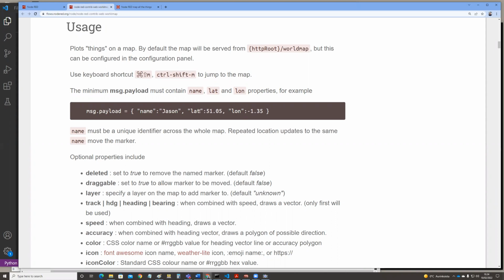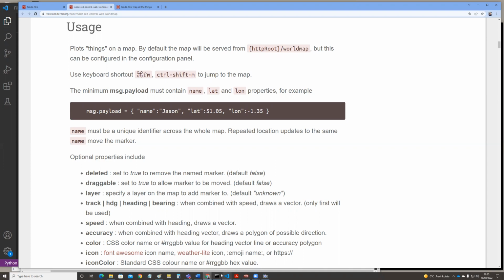We have the latitude property in our payload, and we have the longitude property in our payload. But we haven't got the name property in our payload. So actually we need to go and change something on our simulation before we continue, because in the payload there should also be the property name and the value for that one.